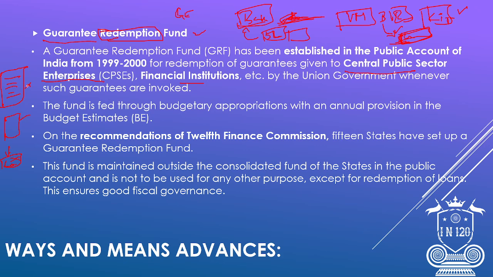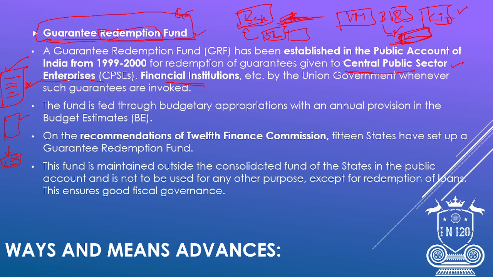Likewise, the treasury bills will also be seized by the financial institution if the central public sector enterprises are not able to repay the amount. So to safeguard these treasury bill guarantees which the government gave to the financial institution for getting loans for the central public sector enterprises, a guarantee redemption fund was established in 1999 to 2000.